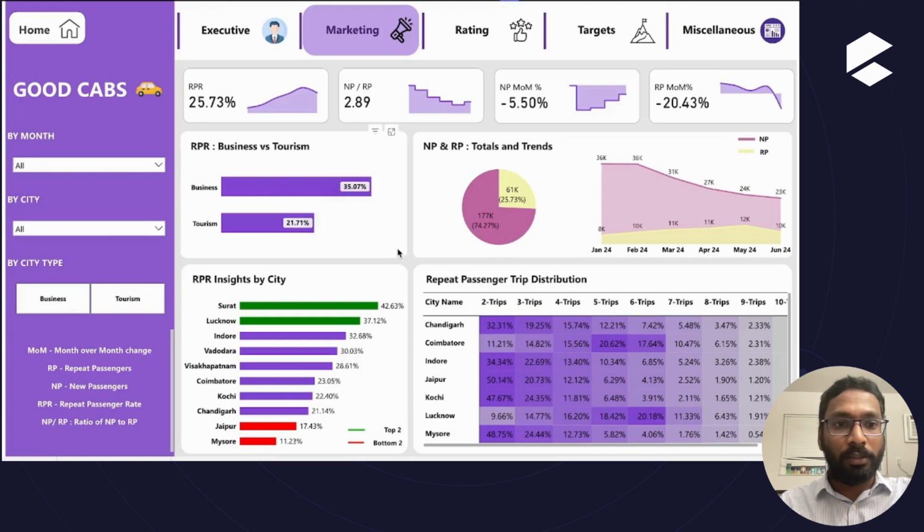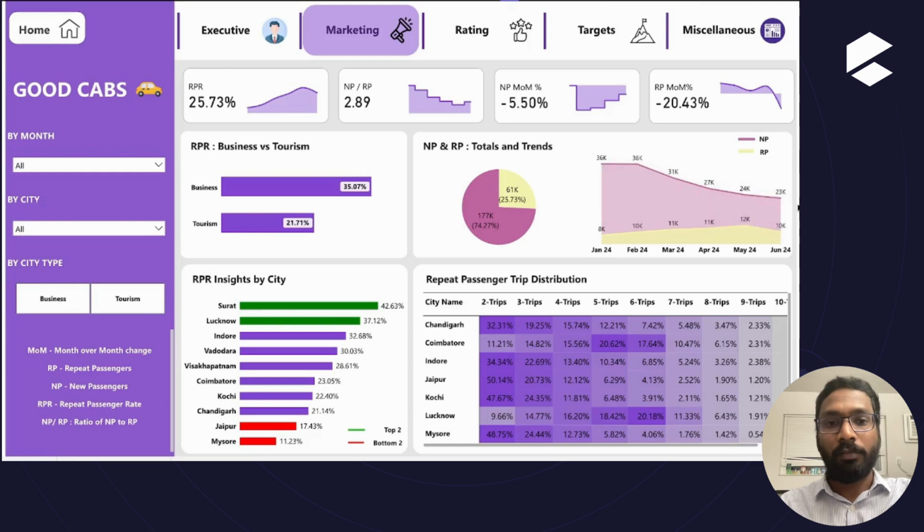So next, we can see the business versus tourism RPR visualization, where business cities are performing better in terms of RPR, indicating that a higher percentage of the total passengers in those cities have been converting to repeat passengers. This could be because daily commuting is one of the reasons that repeat passengers are becoming more in the business cities.